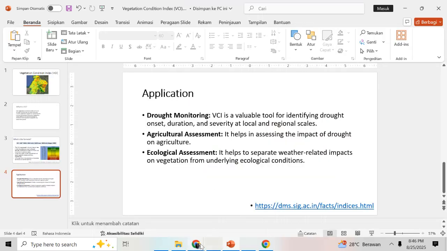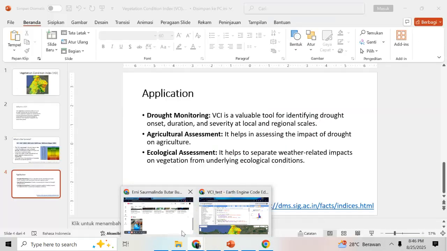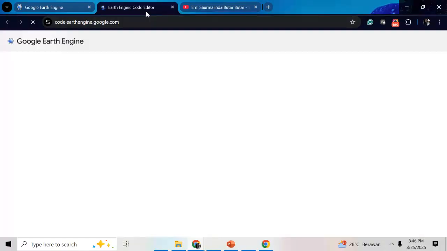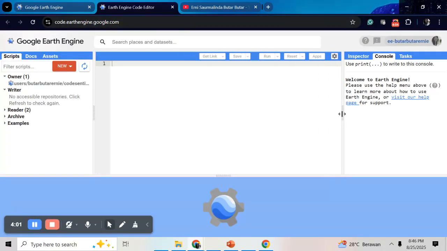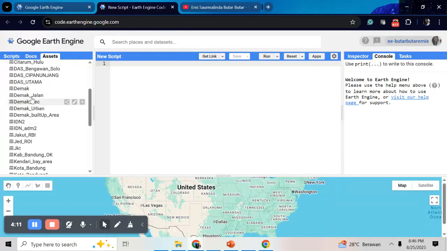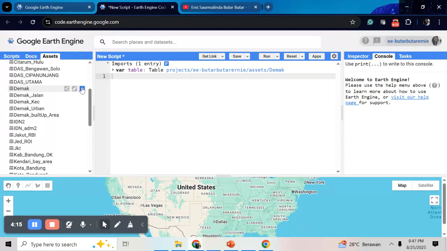Let's jump to the code in Google Earth Engine. First, you should sign in to this platform. After you sign in, you can go to the code editor. In the code editor, you can write your code here. But first, you should define your ROI. Today, I will use an ROI in my country, Indonesia, Demak Regency.